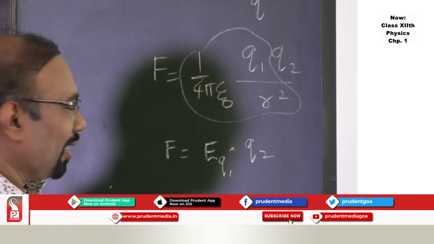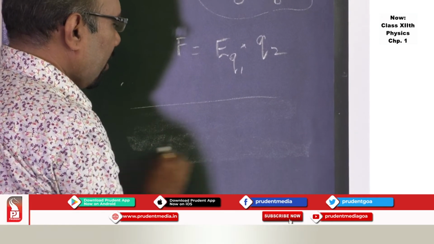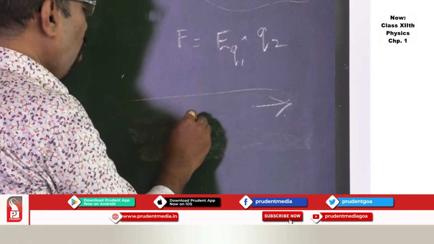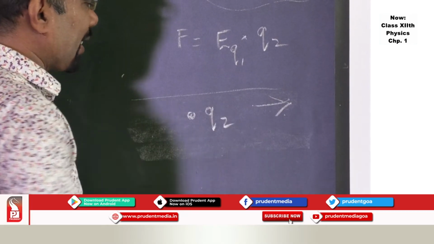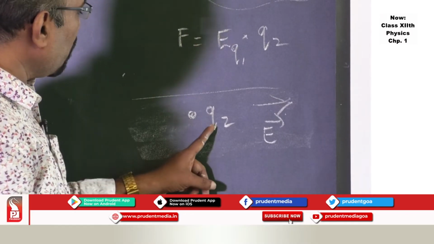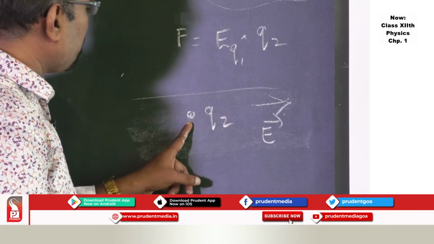So what does it mean? If there is an electric field in this region, and you place a charge q2 in that region, E bar is the electric field in this region, q2 is the charge placed in that region, then q2 will experience a force.